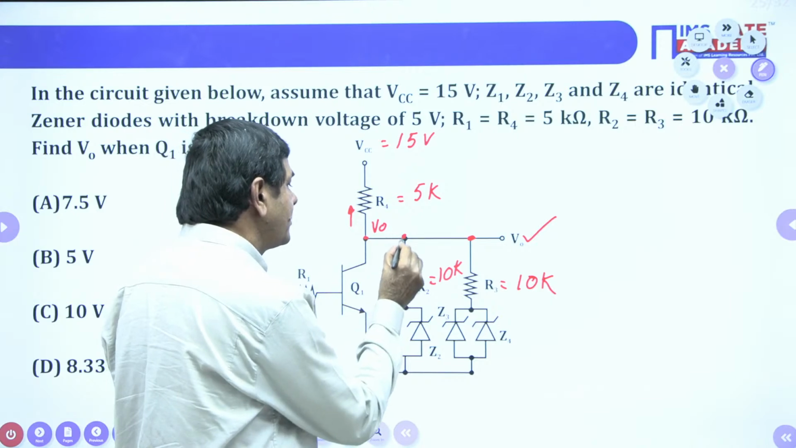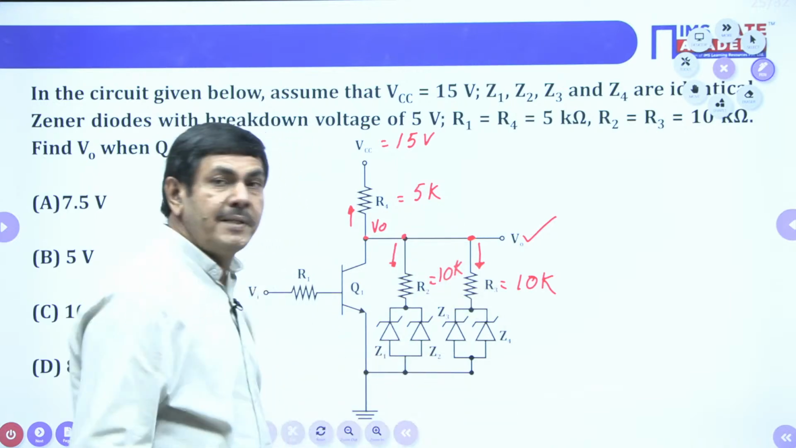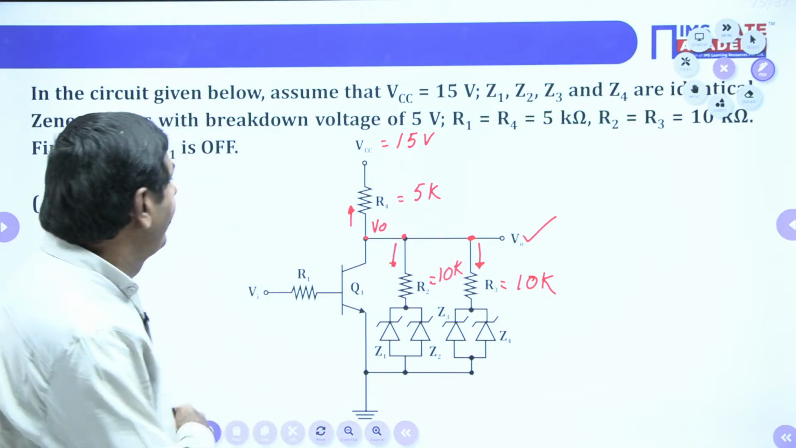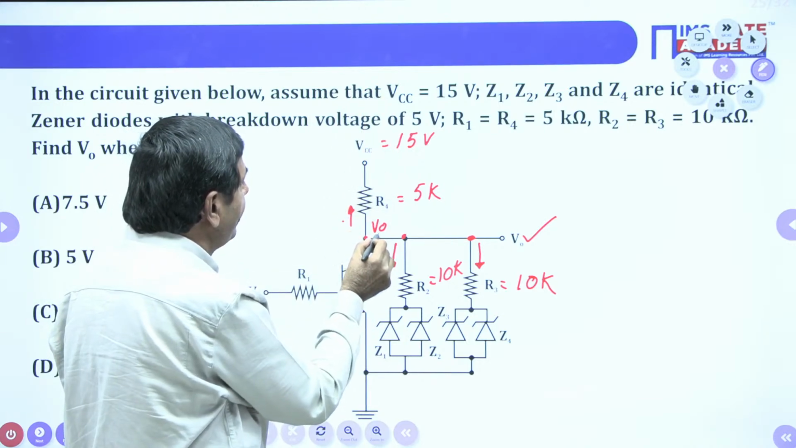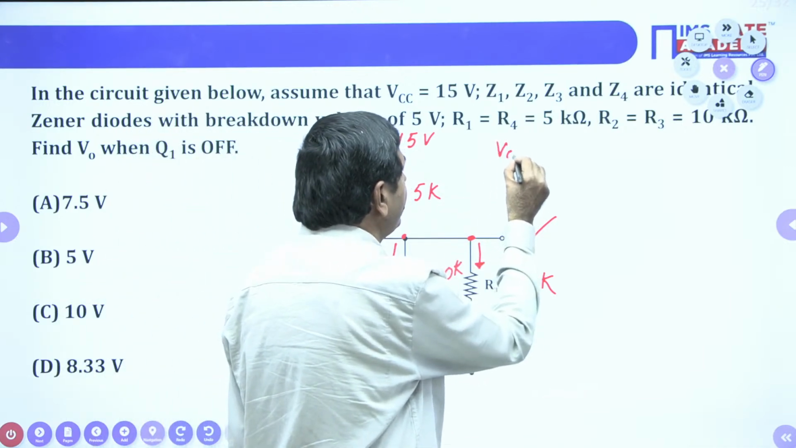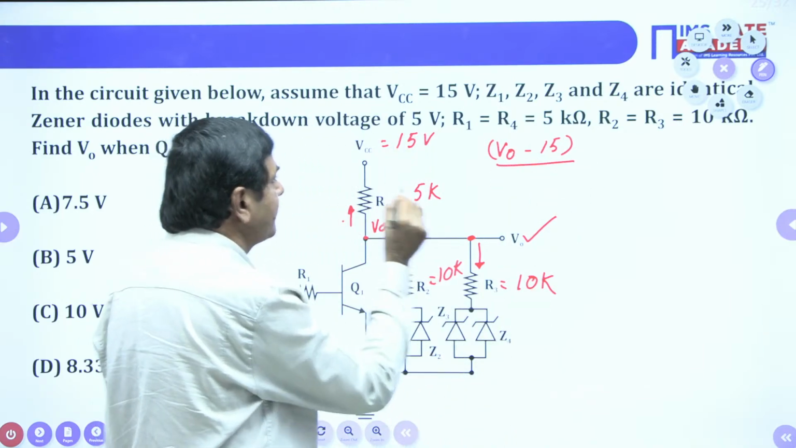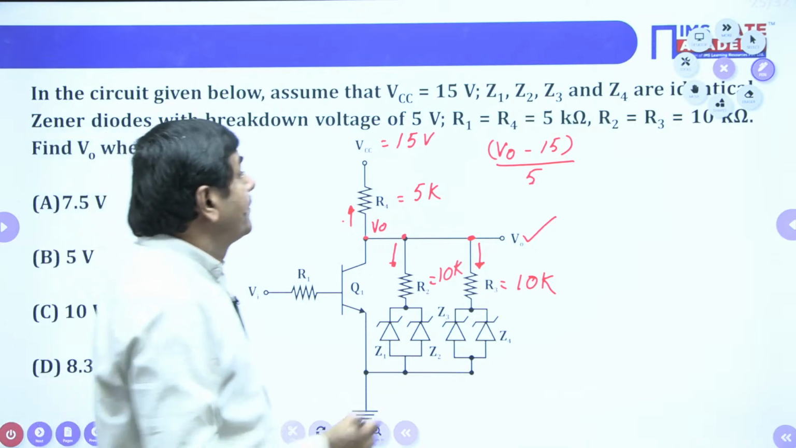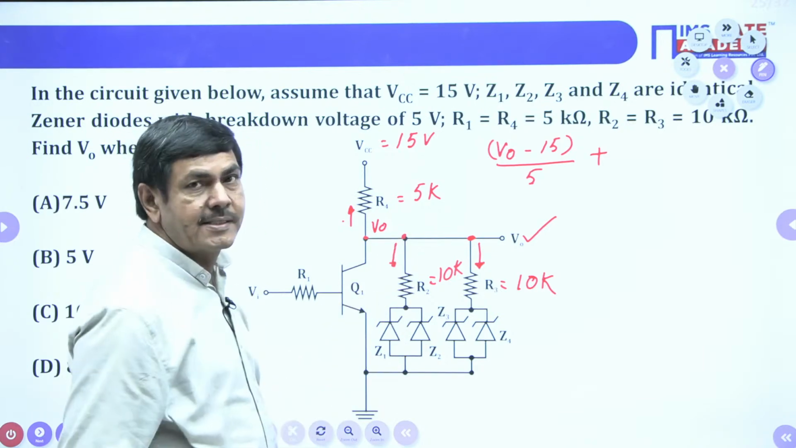The summation of all the currents equals 0 now. That is the nodal analysis. The top current, with direction away from V0, is V0 minus 15 divided by the resistance. What resistance? 5K is given. All are in kilo, so that will be cancelled. Plus the current passing to R2, how much?